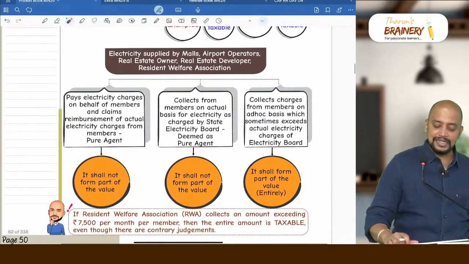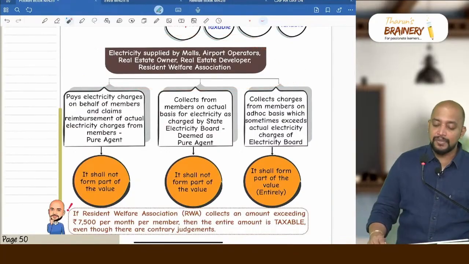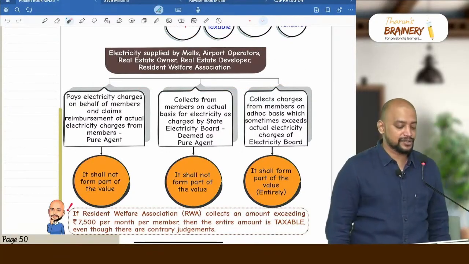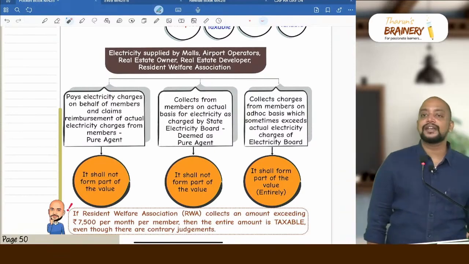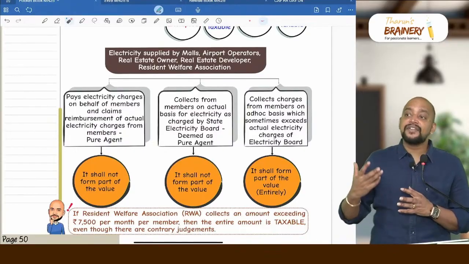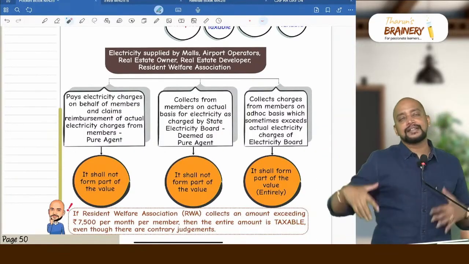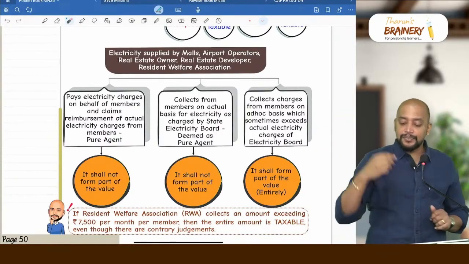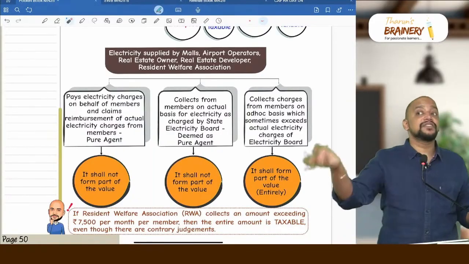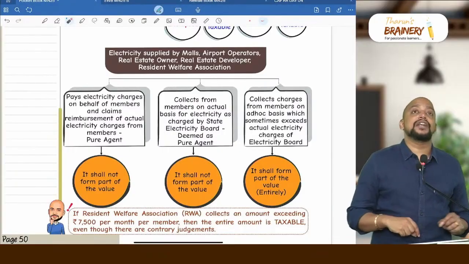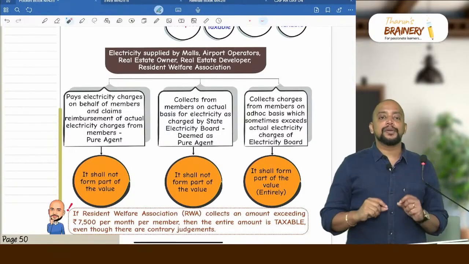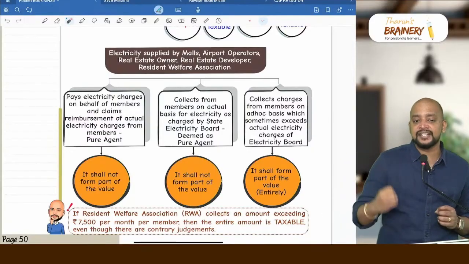Now in this regard you can see electricity supplied by malls or airport operators or real estate owners or real estate developers or resident welfare association. So basically what happens there, they will be paying the electricity charges where the bill is in the name of the members. For example, there is a resident welfare association and the bill is in the name of a flat owner, but the association has paid the electricity bill and recovered it from the flat owner. Will it be included in the value? First of all, in maintenance charges calculation, it will not be included. Why will it not be included? Because this is coming under expenditure incurred as a pure agent.